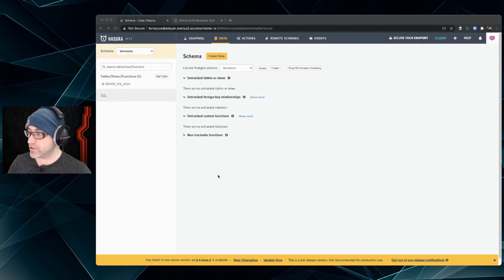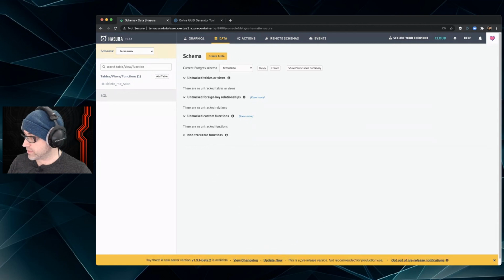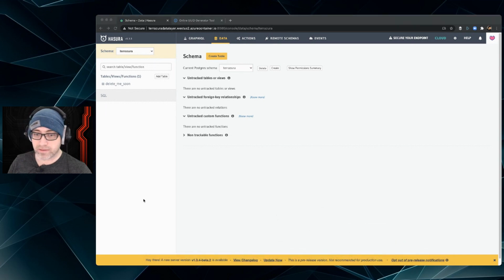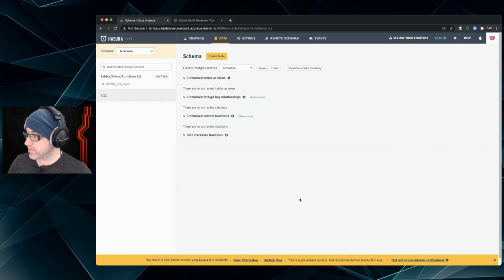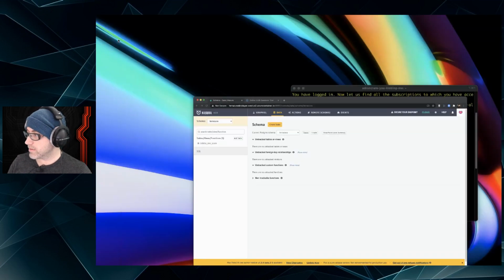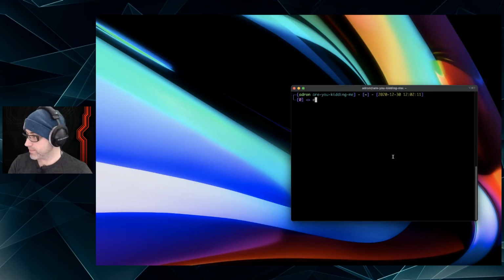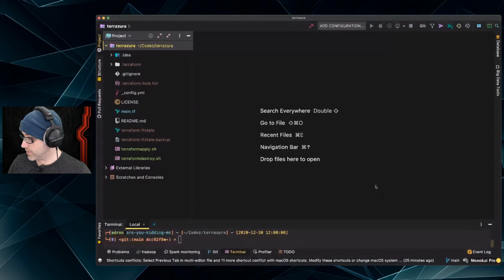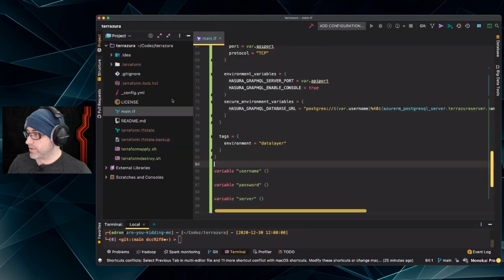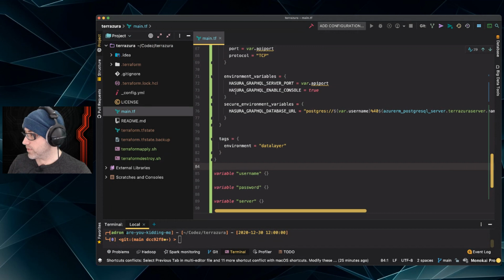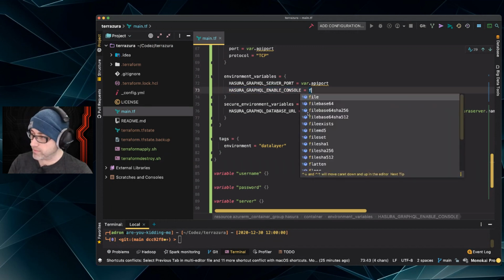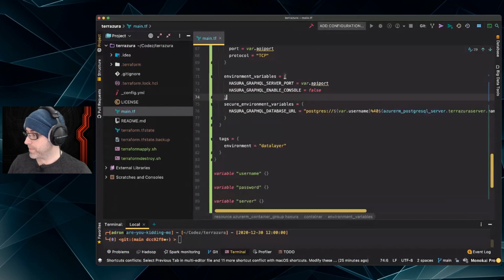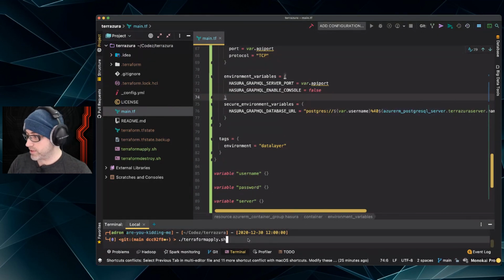So what am I going to do? I'm going to go back to my IntelliJ IDE here. Oh, the tab won't let me go to it. There it is. Where in the heck did it go? Like I minimized it or something and can't get back into it now. There we go. Okay, what I'm going to do is go into main, and then I'm going to scroll to Hasura GraphQL enable console, and I'm going to turn off that environment variable, setting it to false. Okay. Now, let's do a Terraform apply again.